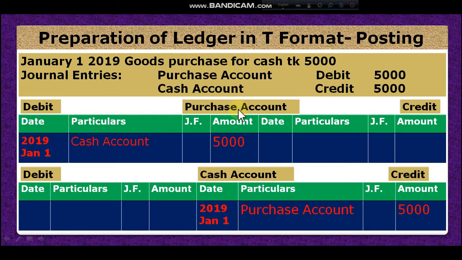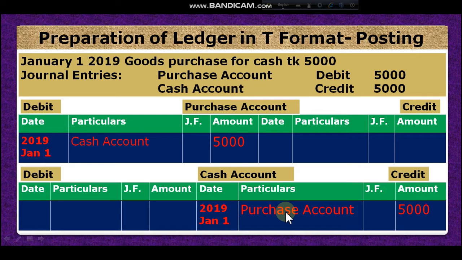So I am opening purchase account. In purchase account it is debit side, so I have to record debit side. And what is the name we will record? The opposite name. Dear student, I am telling you two formulas. Number one, if the concerned account is debit, then I have to record debit side. If the concerned account is credit, then I have to record credit side. So purchase account is in the debit in the journal, so I will record in the debit side. The opposite account, cash account, amount is 5,000. And when I open cash account, then cash is in the credit, so according to formula I have to record credit side, and the opposite account is purchase.